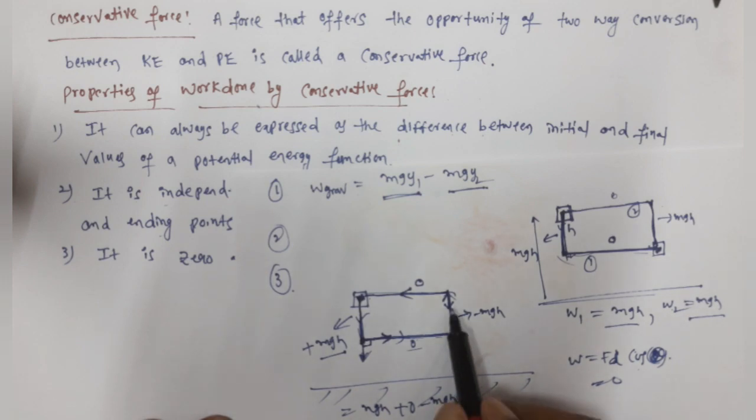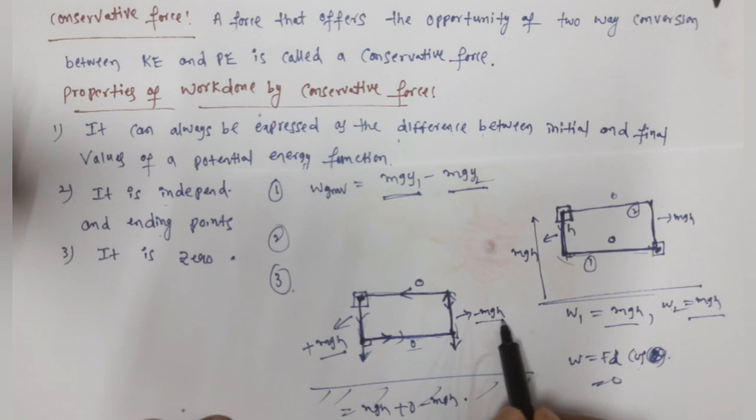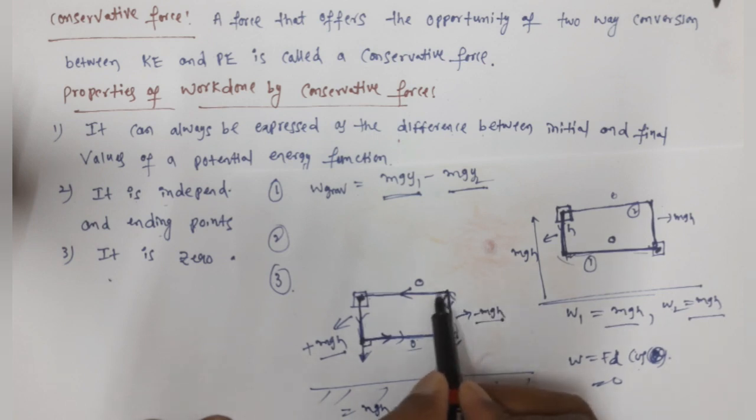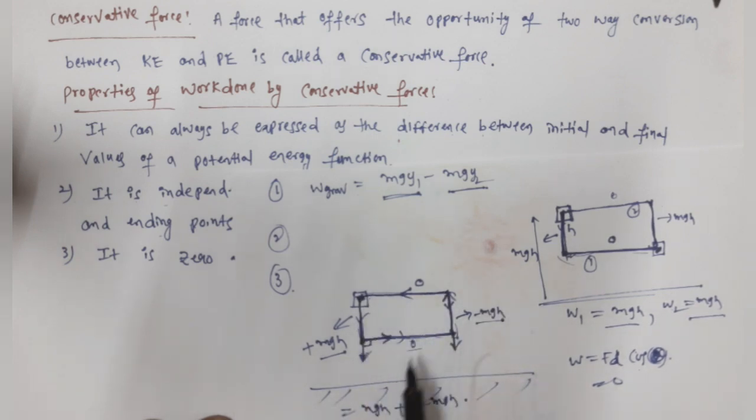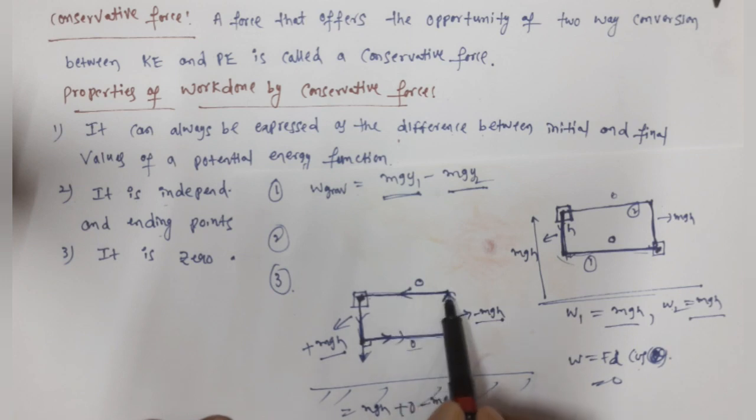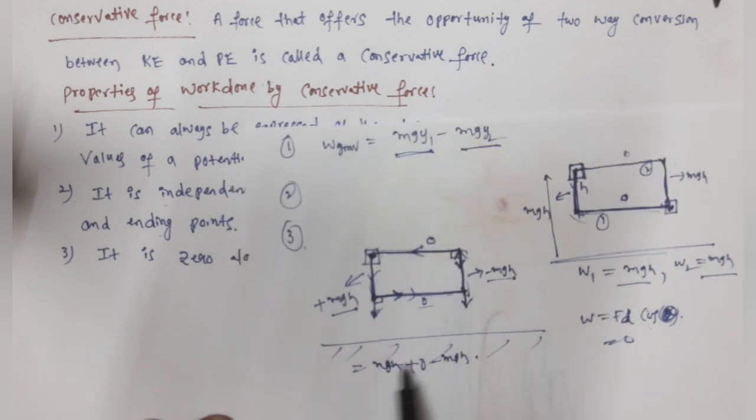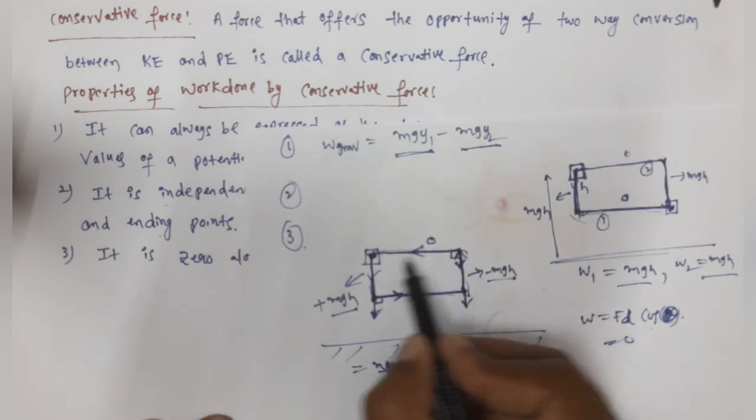What about the work done by gravity from here to here? Gravitational force acts downward, but the displacement is in the upward direction. So the angle between force and displacement is 180, cos of 180 is minus 1, so here the work done by gravity is minus mgh. The work done from here to here is 0, because displacement is this way and the gravitational force acts downward, so the angle between force and displacement is 90, so cos 90 is 0. Then what is the total work done in this whole path?